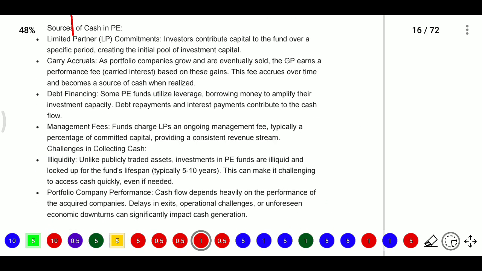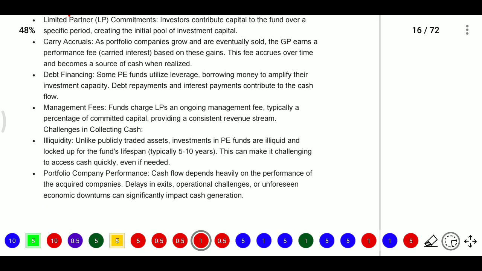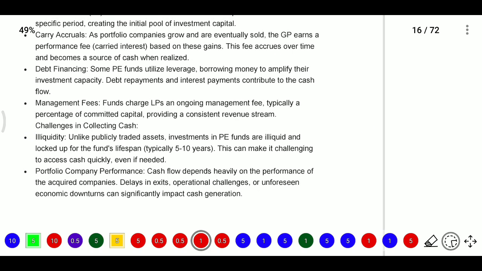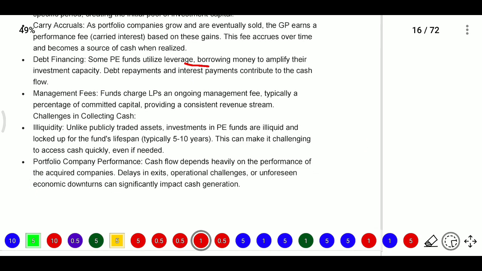And debt financing. Some PE funds utilize leverage, borrowing money to amplify their investment capacity. So debt repayment and interest payment contribute to the cash flow. Then management fee will be there: the fund charges limited partners an ongoing management fee.